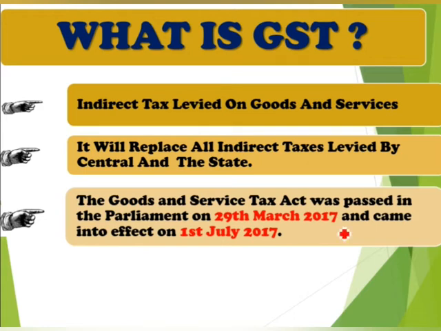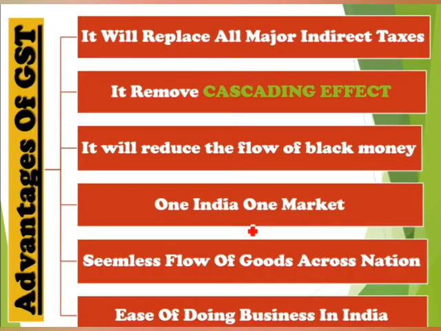Then move on to the advantages or benefits of GST. Economists say the new system could add at least 2% to India's GDP and help keep India's economy moving.